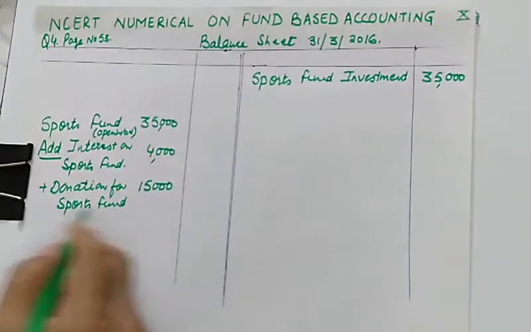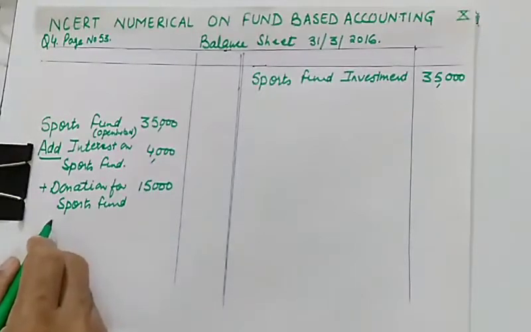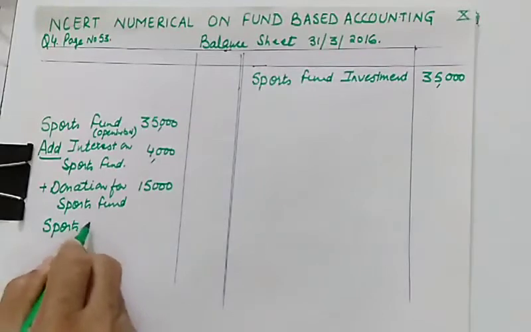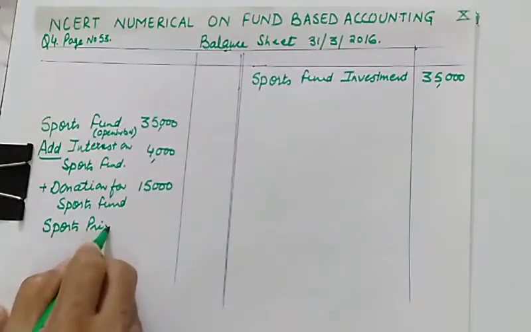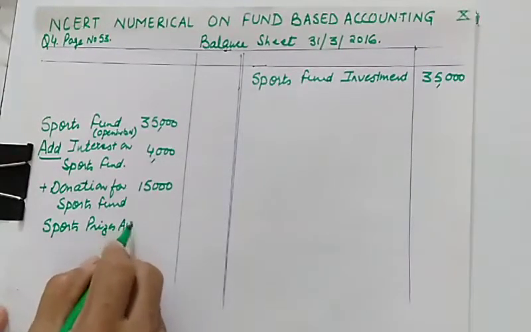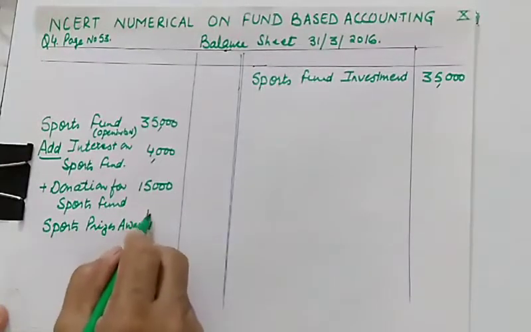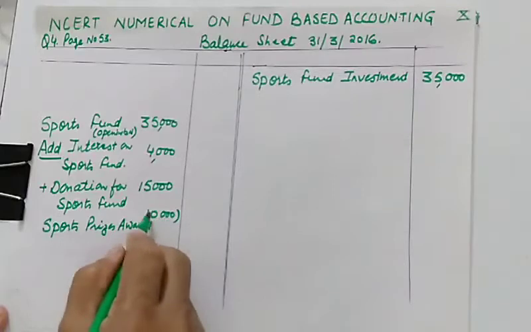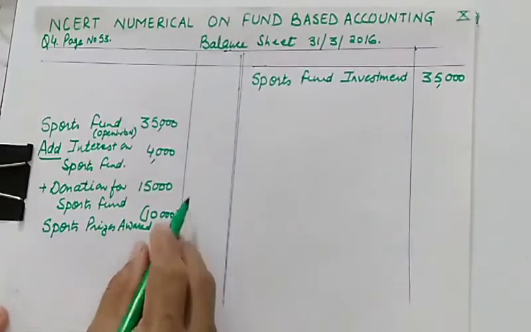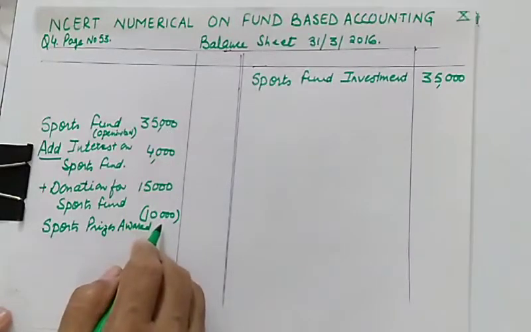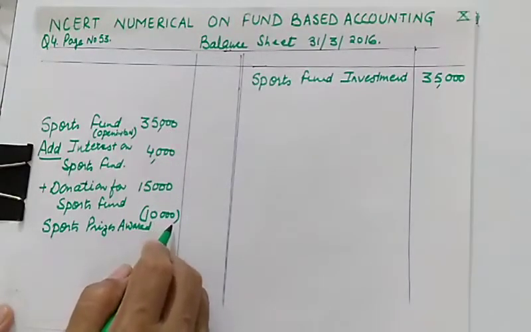After that, the club has awarded sports prizes, and the amount of sports prizes awarded is 10,000. So this will be deducted from the fund, because basically the purpose of creating this fund is so that you will be able to meet all the expenses related to sports.